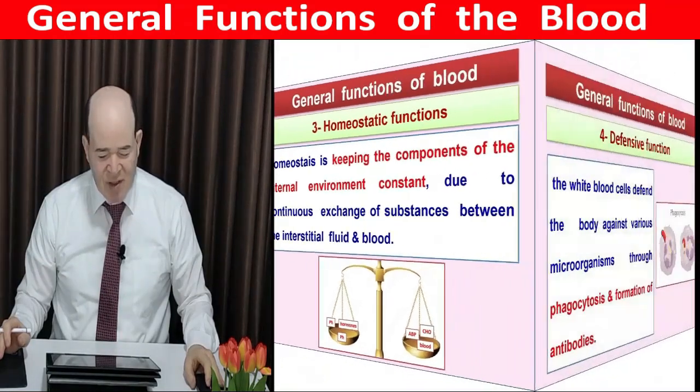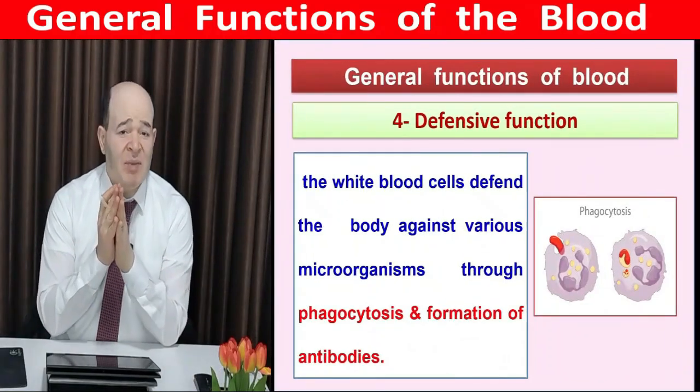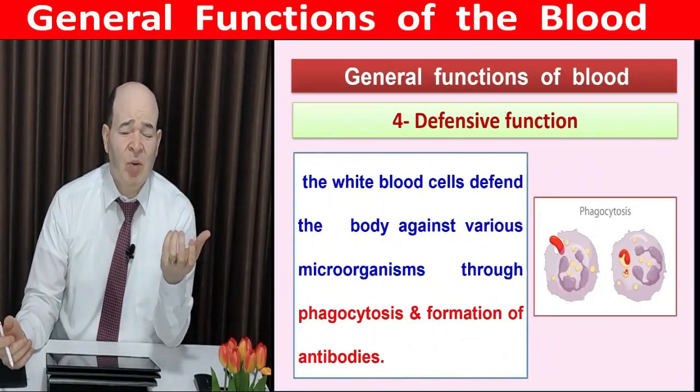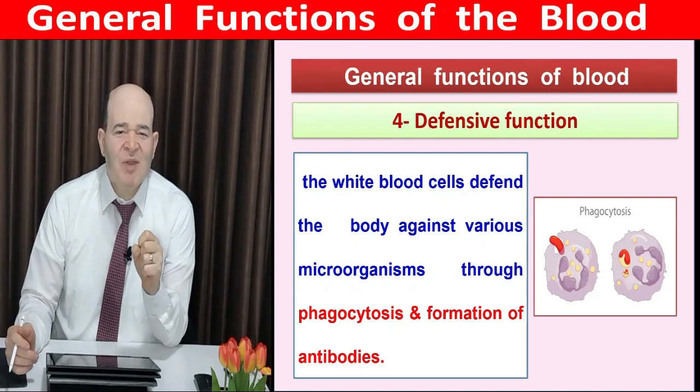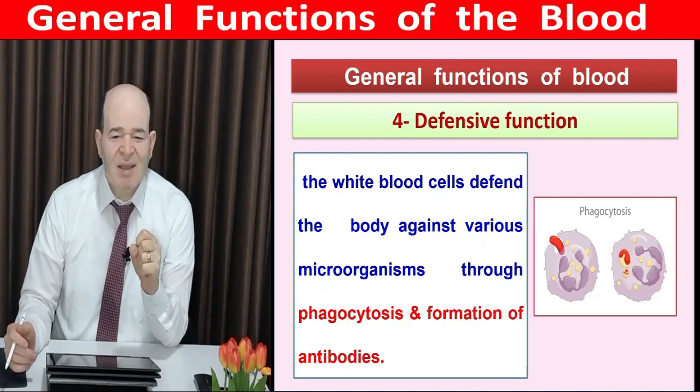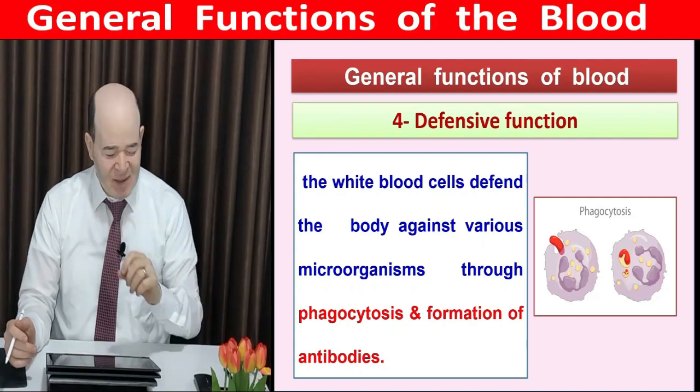The fourth function is the defense. Later we will discuss immunity, whether it is innate or acquired. We have too many mechanisms. The backbone of the immune system is blood cells, exactly the white blood cells.